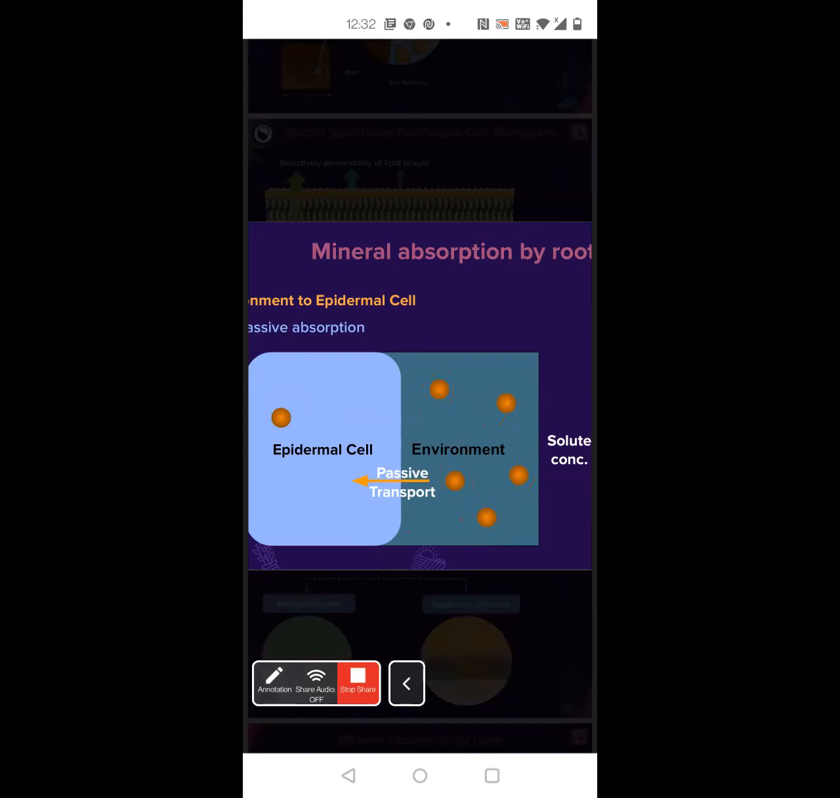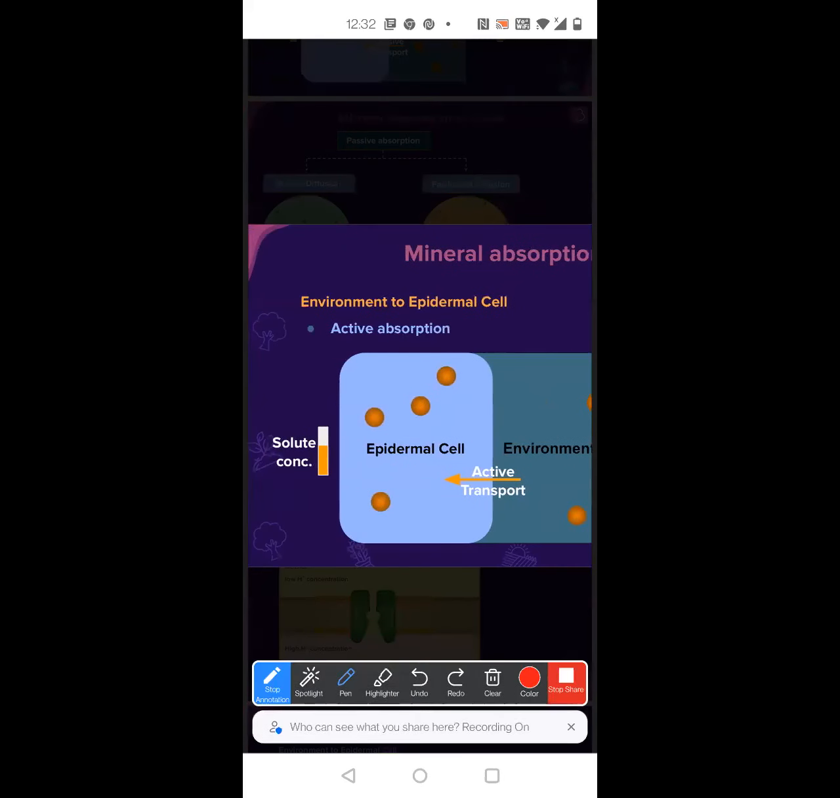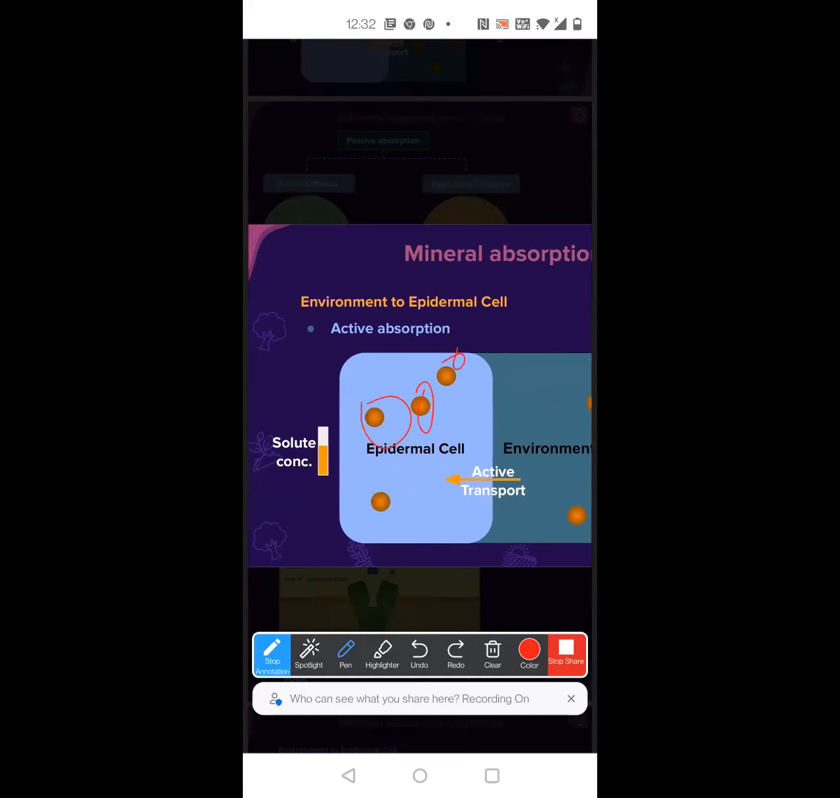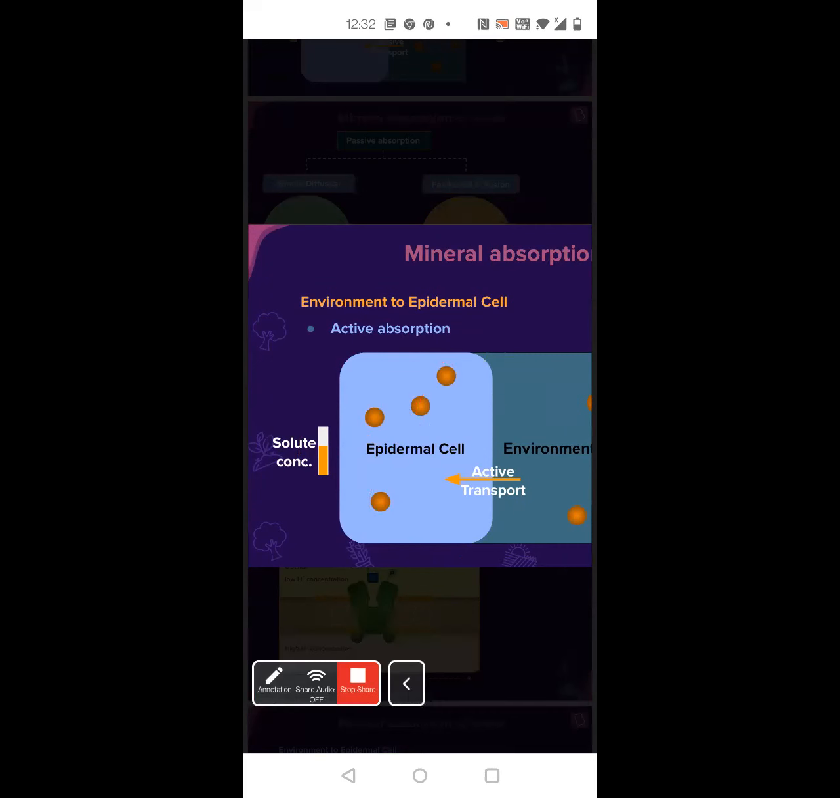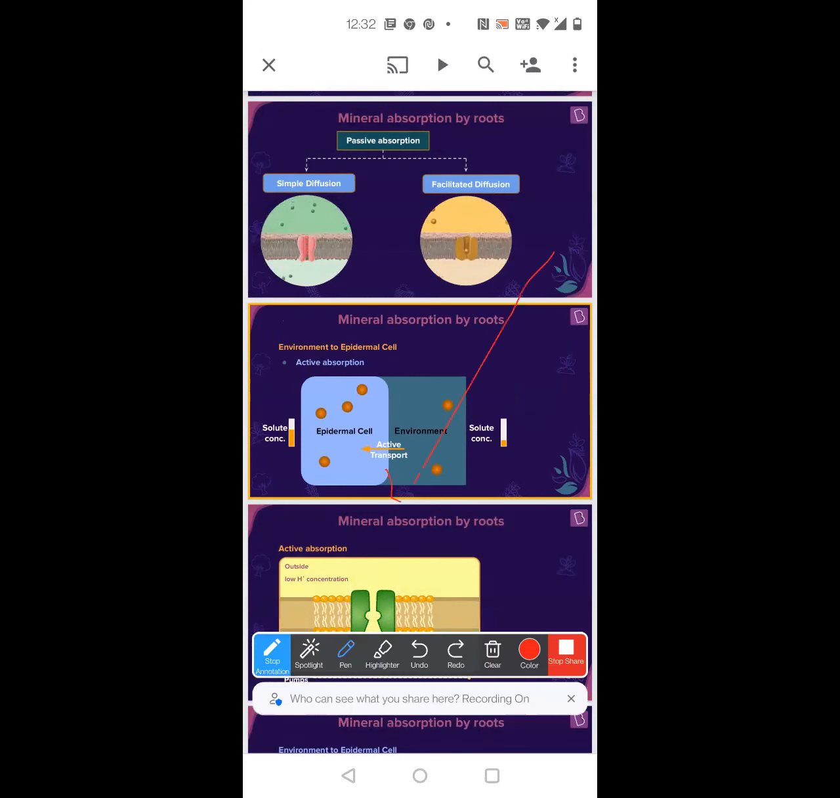Now, what will happen once these particles enter into the epidermal cells? What will happen to the solute concentration in the epidermal cells? It'll increase. Exactly. It will increase. If you see this bar here, it will show you. But at the same time, when this is increasing, what is happening to the environment solute concentration? It decreases, because it's increasing in the cells.